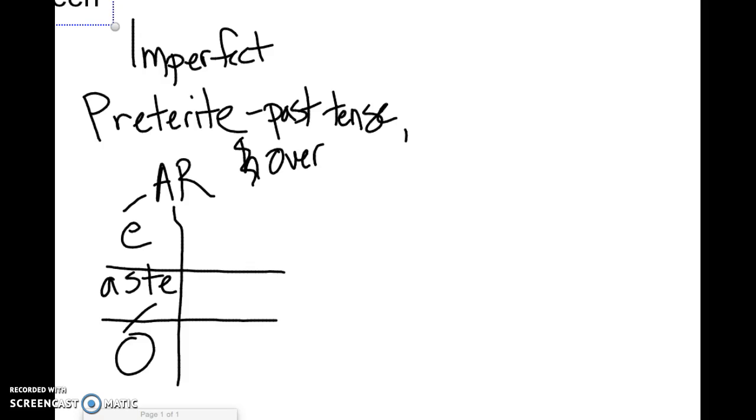We're so used to seeing the o where? In the yo form, right, in the present tense. And now in the preterite, it's in the he, she form. But it includes an accent, and that's what sets it apart. The we form ending is amos. Well, that should be easy for us to remember. And the they form ending is aron. So, can somebody give me an AR verb?